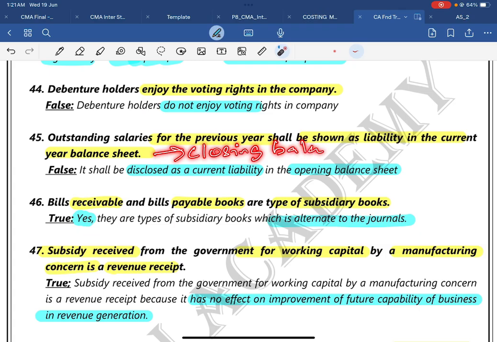We cannot show the previous year's liability. It will show us as a current liability in the opening balance sheet.